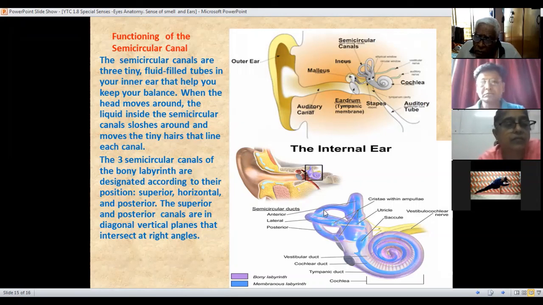So this circle which is formed is the posterior. This is the one which is the anterior, और इसका जो middle का है that is the lateral. Okay. The superior and the posterior canals are in the diagonal vertical plane that intersect at right angles. Okay.